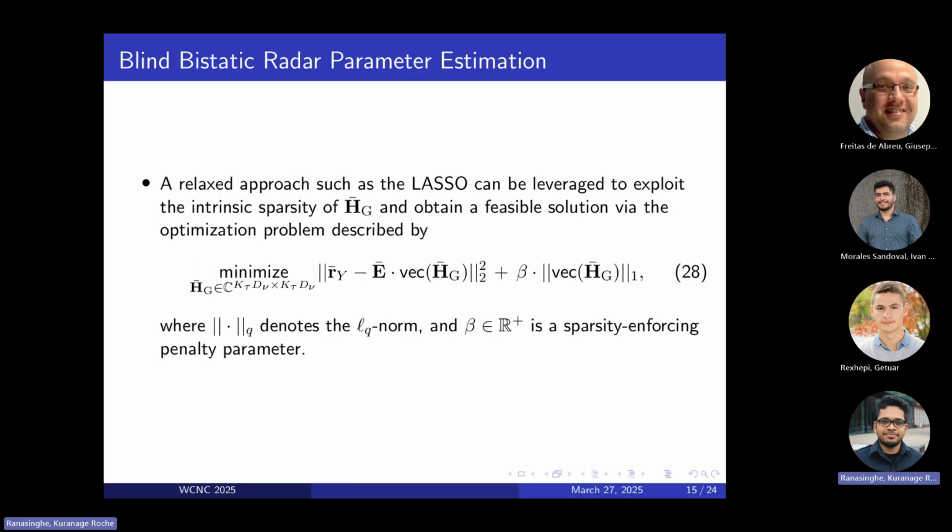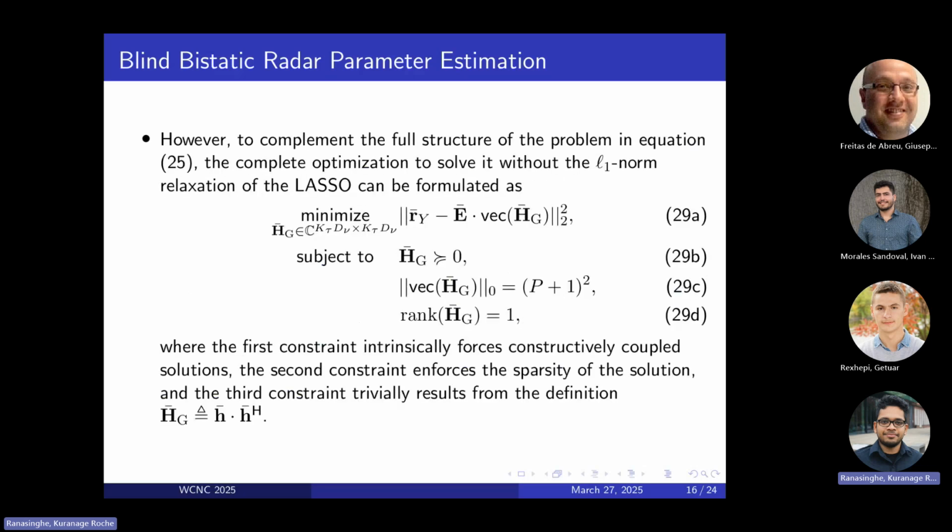So now, as you can see, the typical easiest formulation to do this minimization is via a lasso kind of framework, where we have the typical L1 norm present here. However, we want to do one better, and we can reformulate this as a stronger problem as given in equation 29. So as you can see, we now have one second. So we now have a problem.